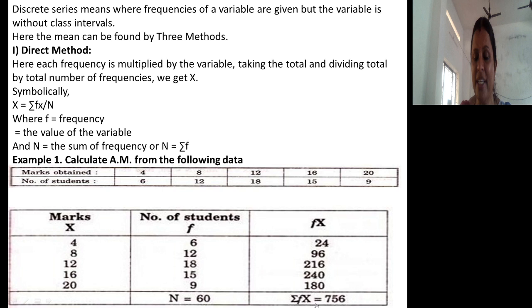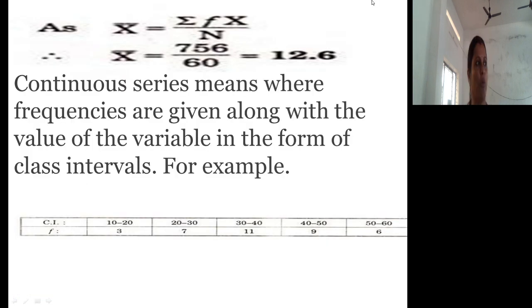See, mean is also known as x bar. Summation fx divided by n, x bar is equal to 756 divided by 60. 60 means the total number of students. The total number of students was 60 in this problem. So what was the average marks of all 60 students put together? It is 12.6. So this is how to calculate arithmetic mean for individual series and for discrete series.